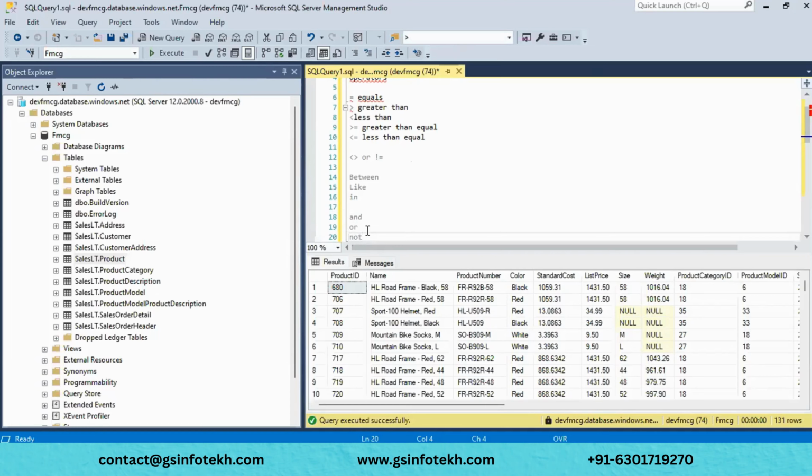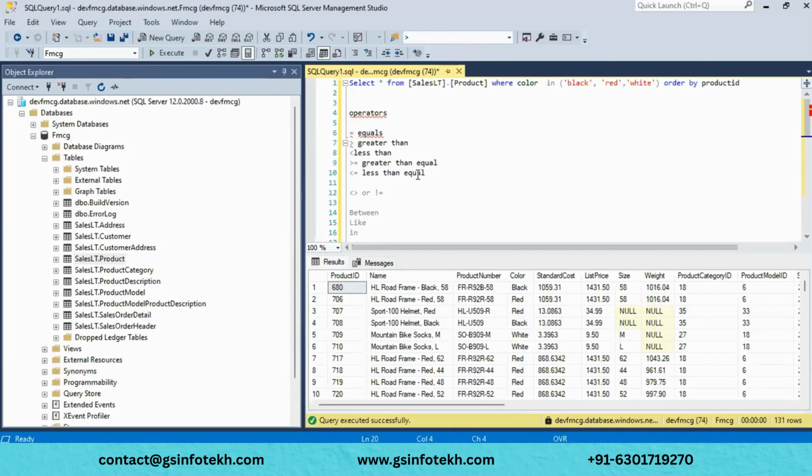So far, we have filtered using the where clause or the IN operator on only a single field. But if you want to filter on multiple conditions, then you have to go with the AND operator.